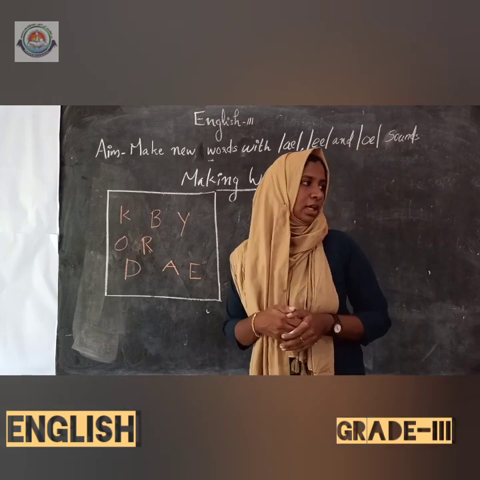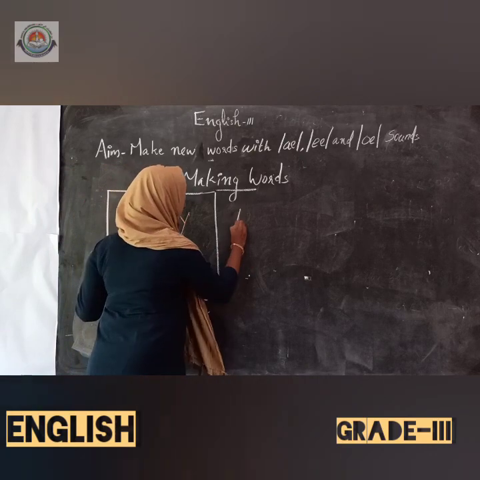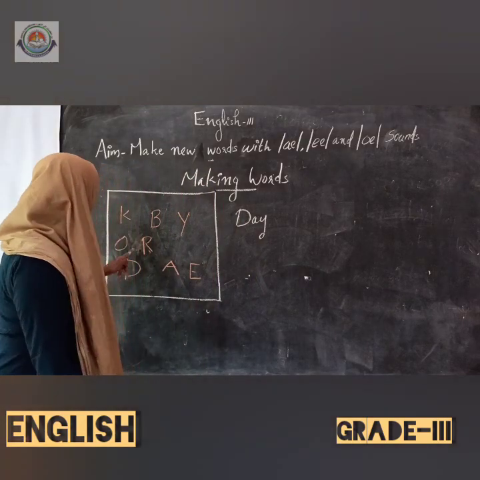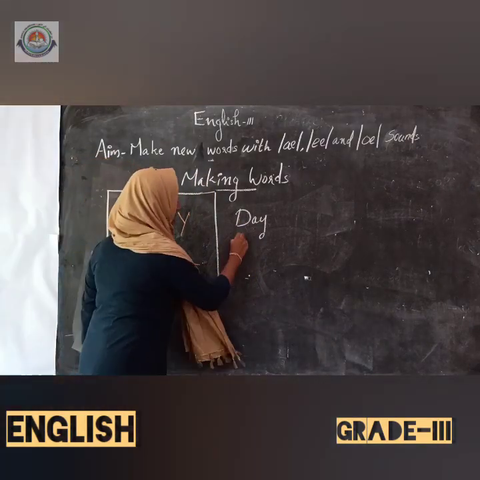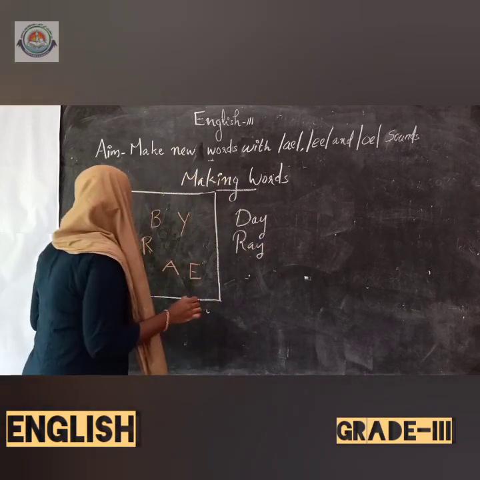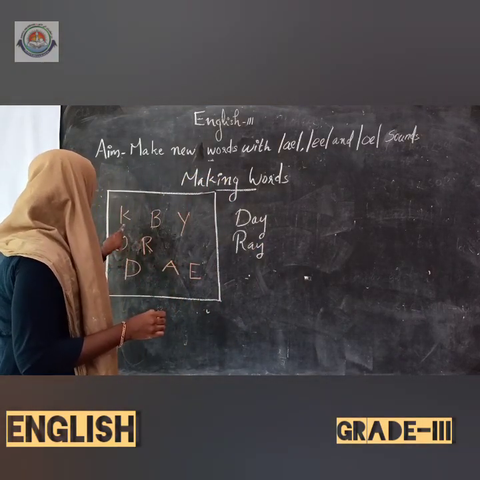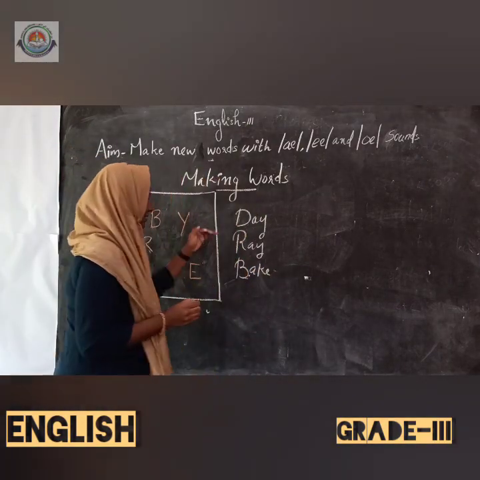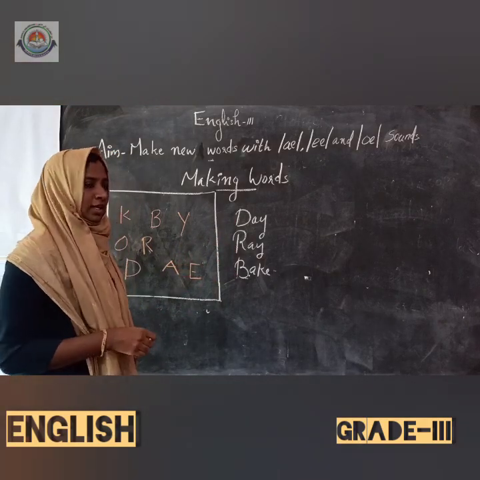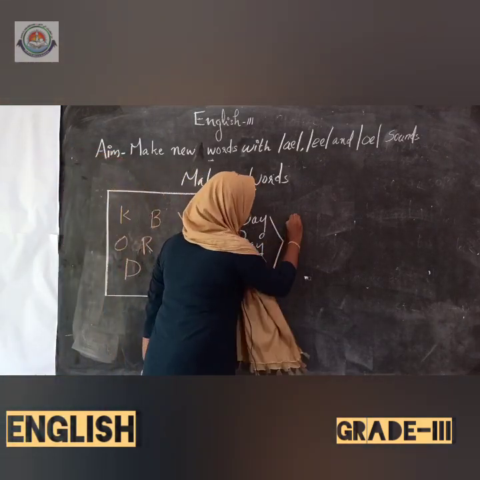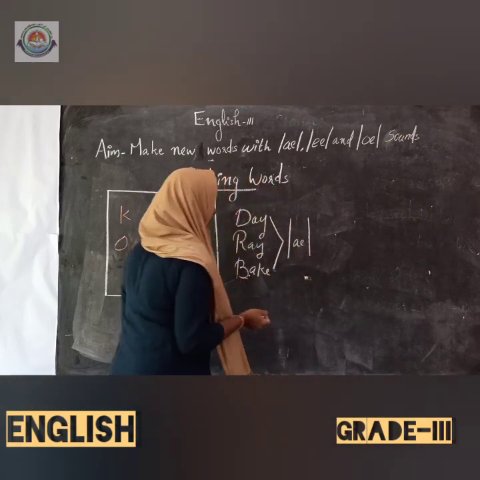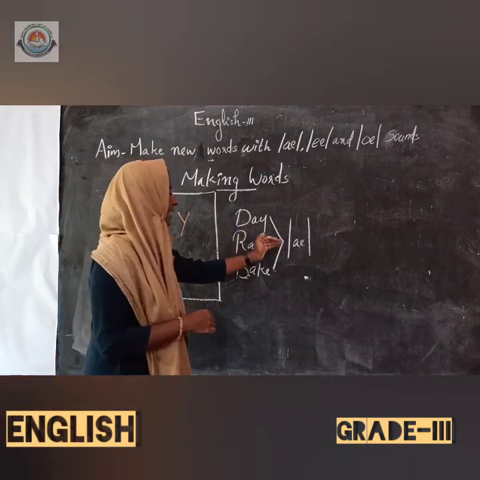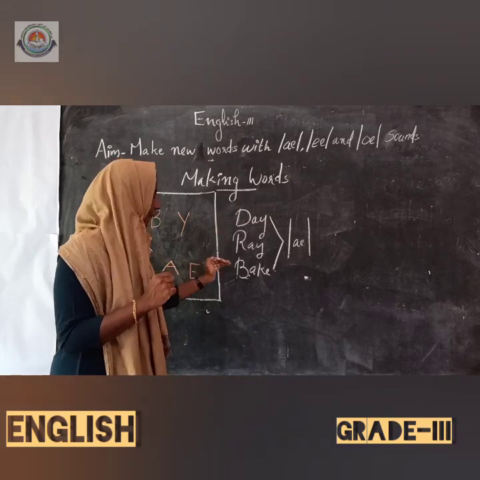Okay. Are you ready? So, we have D, A, Y. Which is that word? Yes, it is day. Then R, A, Y. Another word, ray. Then we have B, A, K, E, bake. Yes, day, ray, bake. And which sound do they have? Yes, A sound. These 3 words have the same sound. Which is that sound? Yes, A sound. Day, ray, bake.